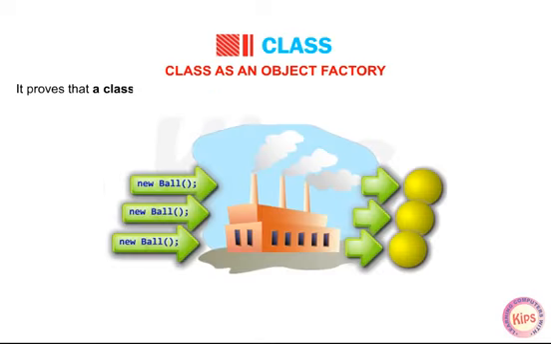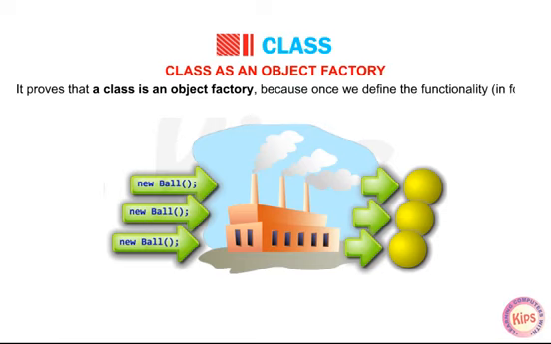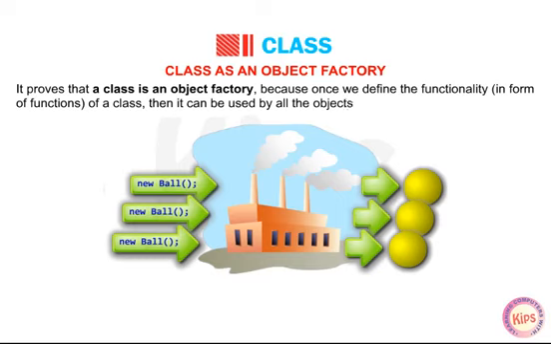It proves that a class is an object factory because once we define the functionality in form of functions of a class, then it can be used by all the objects pertaining to that class.